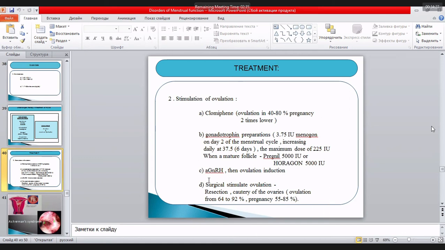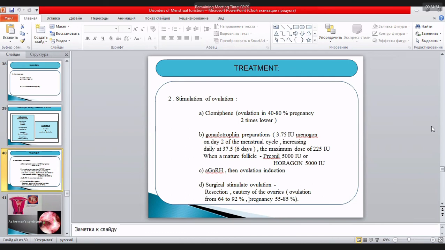It is surgical stimulation of ovulation. It may be resection of part of the ovary. It may be cautery of the ovaries, which we usually perform during laparoscopic operation. We make holes in the ovary with the help of high temperature. What is the purpose of this surgical treatment?